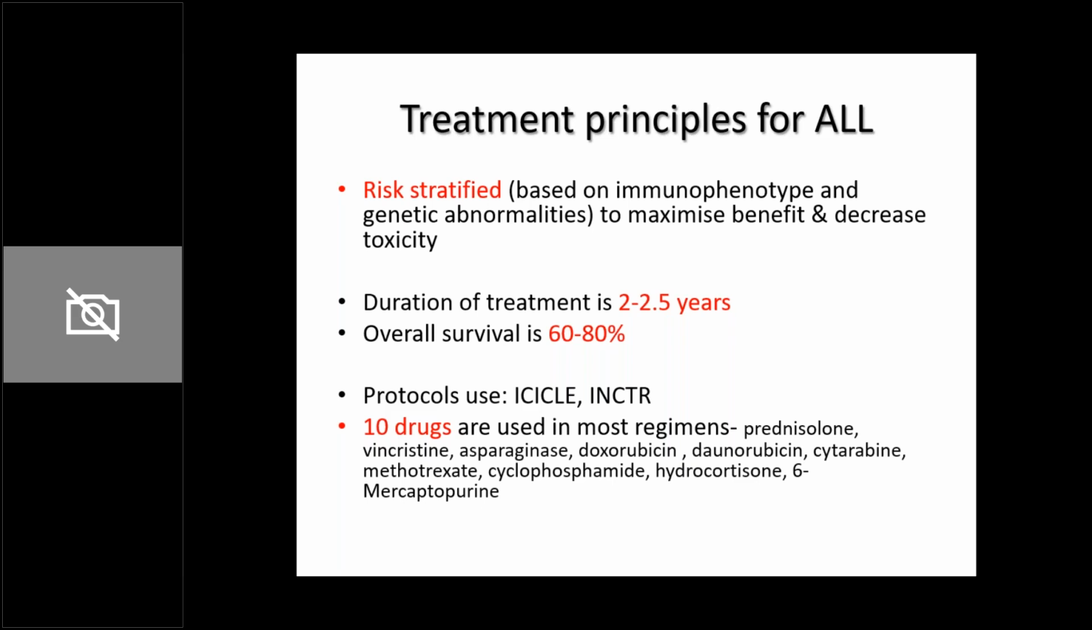All the prognostic factors we have discussed, different treatment protocols use different combinations of these to risk stratify children into standard risk, intermediate risk, and high risk, so that the lower risk children receive less strong chemotherapy, and the high risk children receive stronger chemotherapy. That way we decrease the risk of death and relapse of disease, and we minimize the side effects of chemotherapy. The treatment duration of ALL is usually 2 to 2.5 years, and the survival is around 60 to 80%.